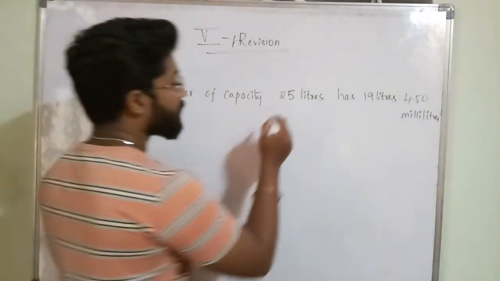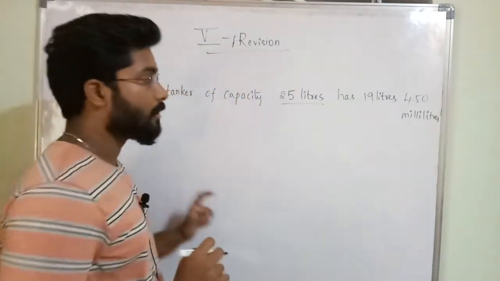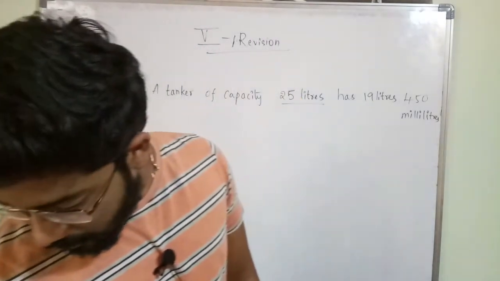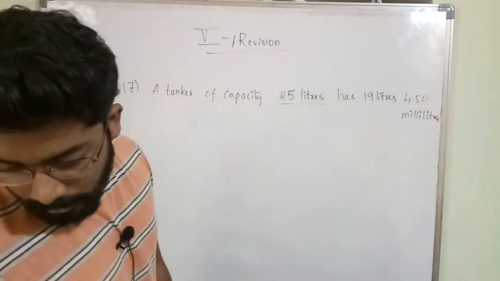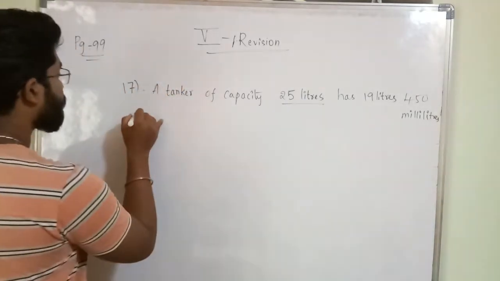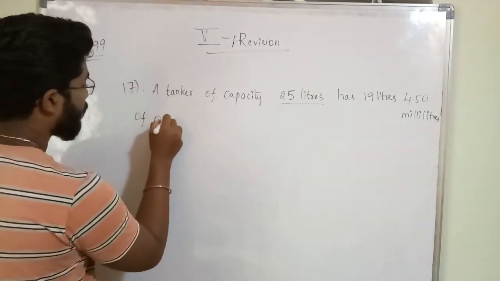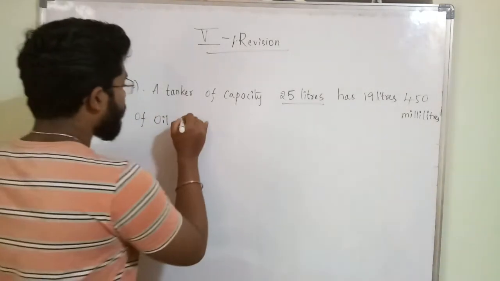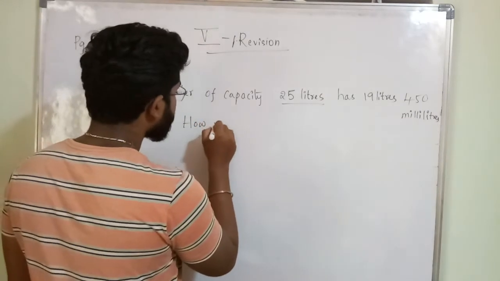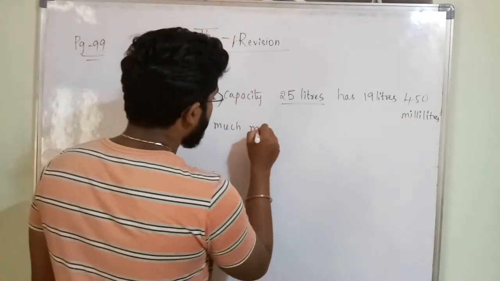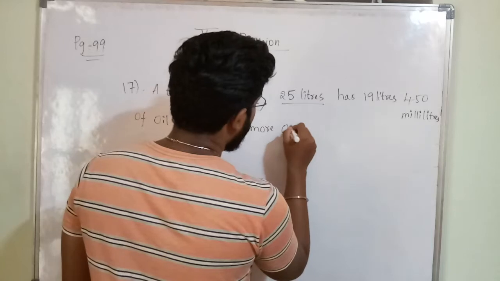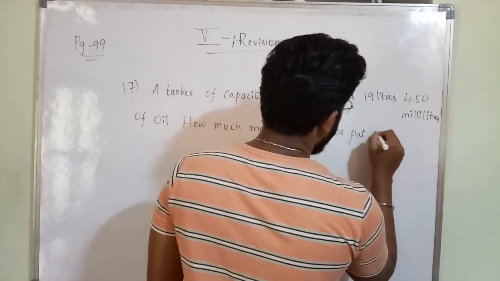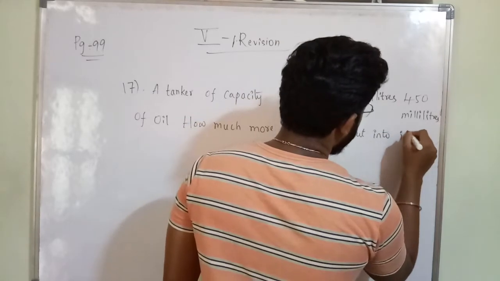The total capacity of the tanker is 25 liters, but it has 19 liters 450 milliliters of oil. How much more oil can be put into it? So this is the question.